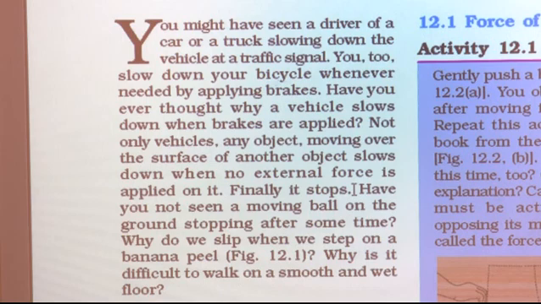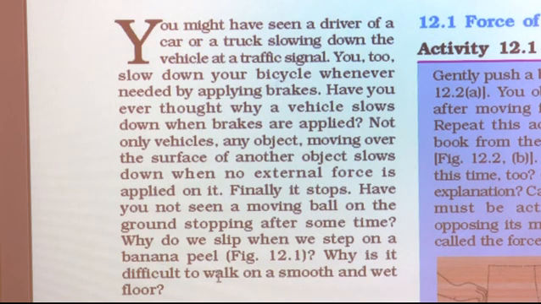You must have seen during a cricket match that when a ball is hit by the batsman, it covers a certain distance. After that, it slows down and finally the ball stops. Have you not seen a moving ball on the ground stopping after some time? Whether it is a cricket match or any other game, if you just throw the ball, it moves on the ground, slows down and finally stops.